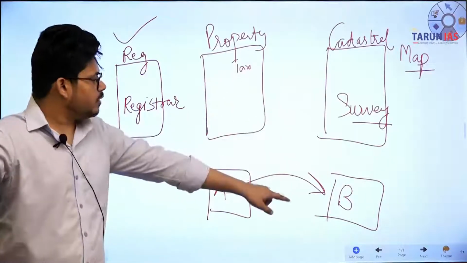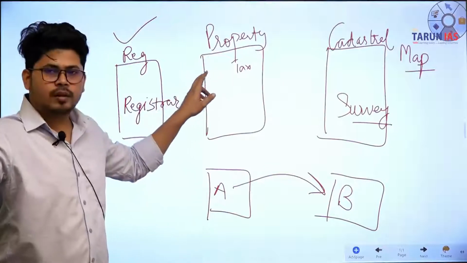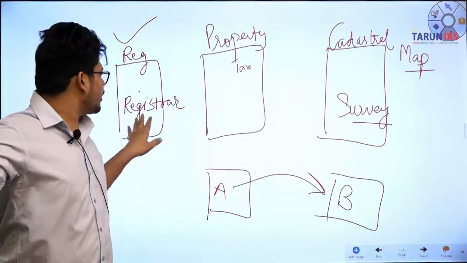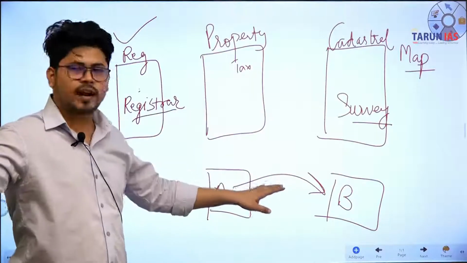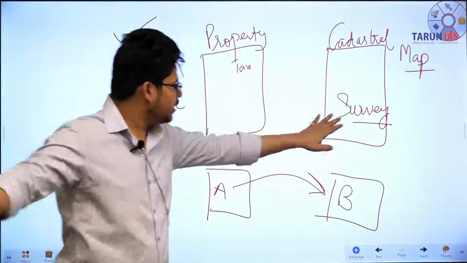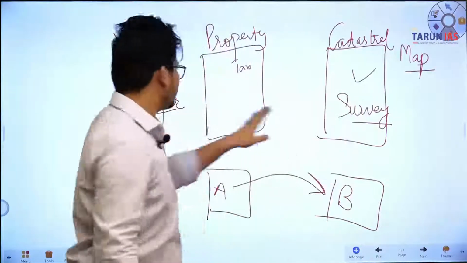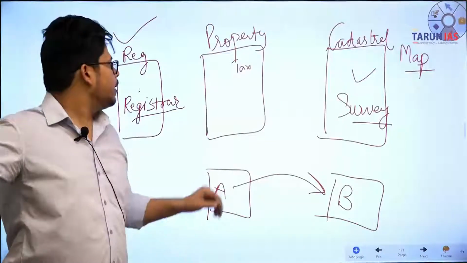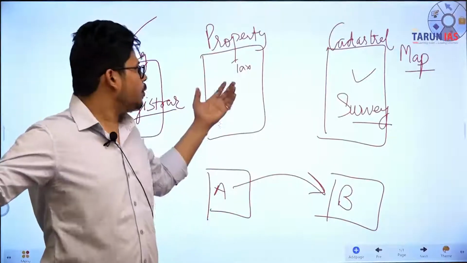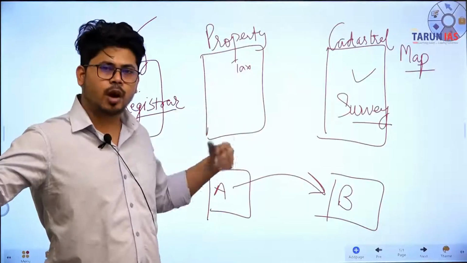But the similar kind of change about the registration of that parcel of land was not made in the property tax register. In these two things the changes were made, but in the property tax register, the similar change was not made, due to which the property tax register has now become outdated.